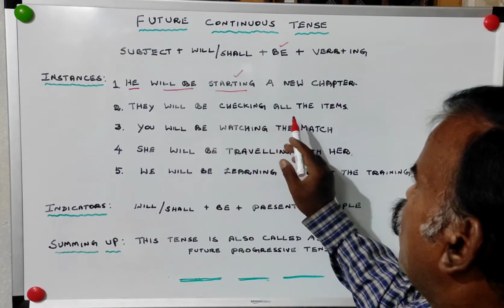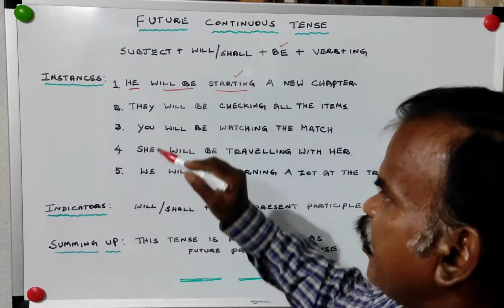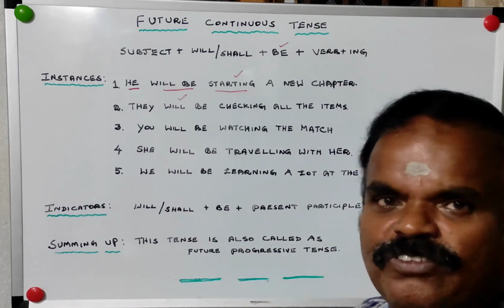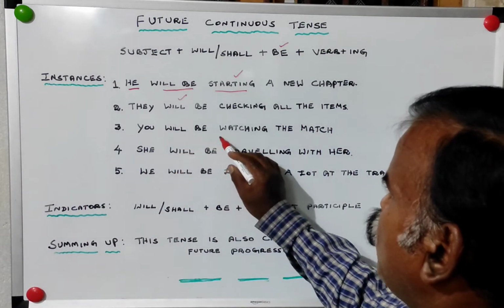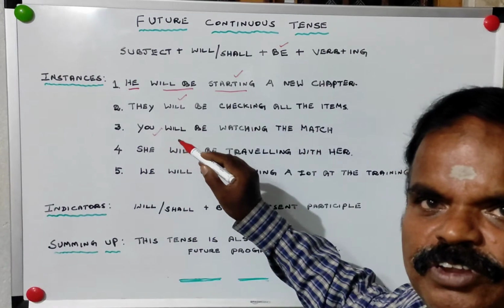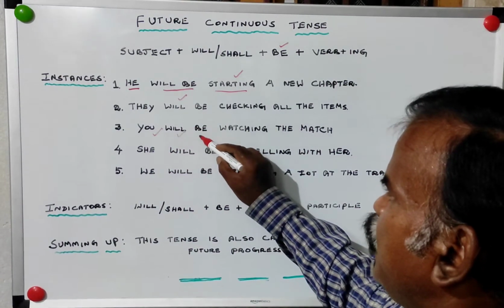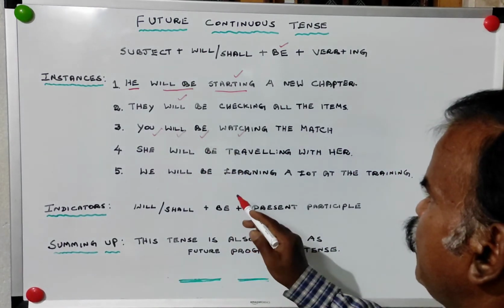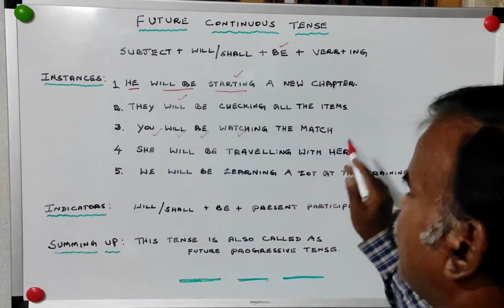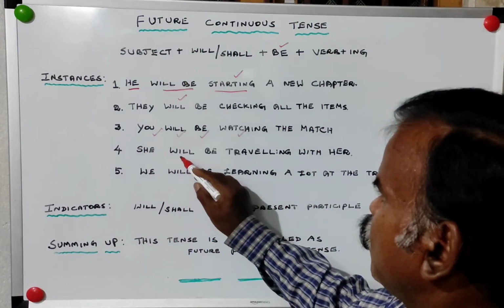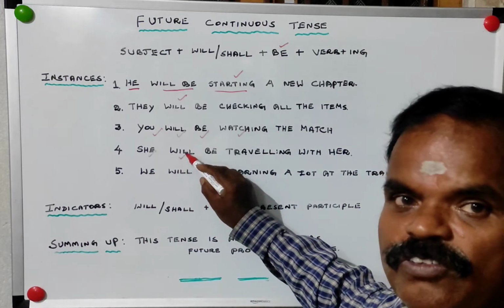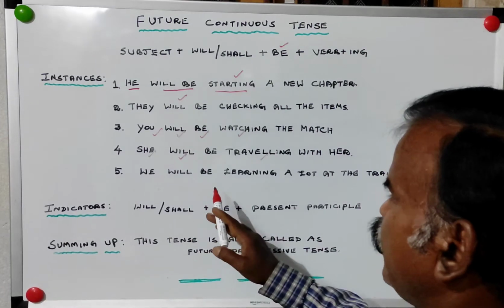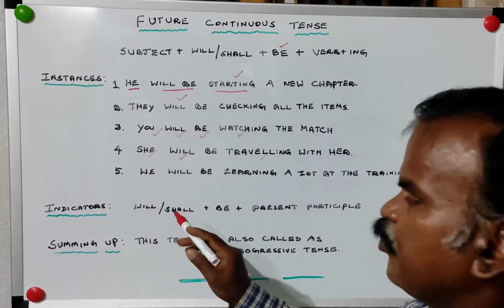They will be checking all the items. They will be checking, another appropriate answer. You will be watching the match. So all the four items are here: subject, will or shall, be, watching. So another correct example. She will be traveling with her. So subject, will or shall, be, verb plus ing. One more correct answer.